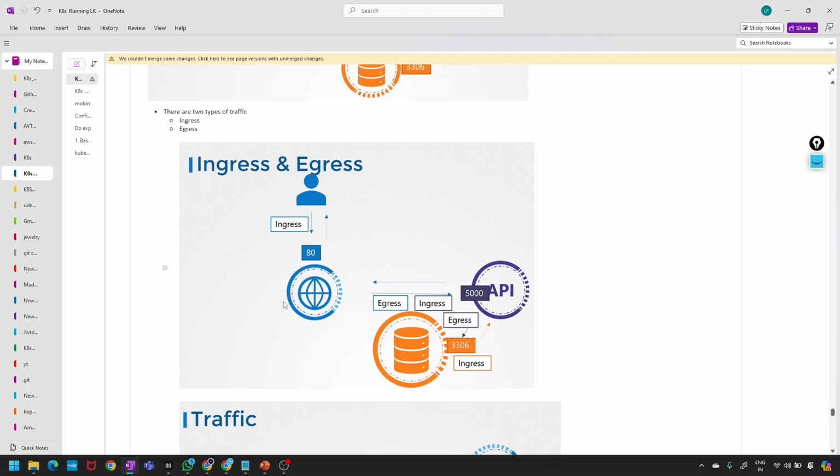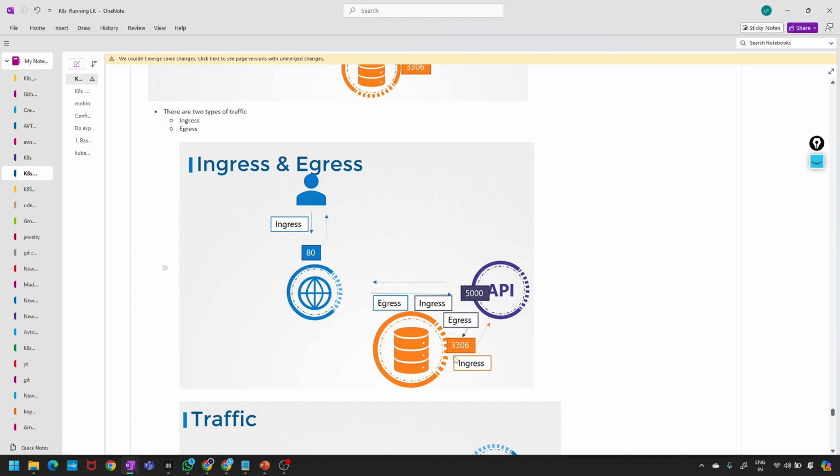Whatever it releases outward, when it connects to the API, is called Egress. That output is input to the API, which is Ingress to the API. The API also connects with the database, and that call from the API to the database is Ingress to the database.